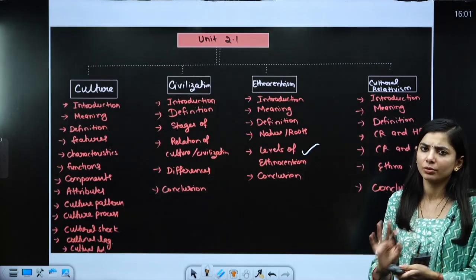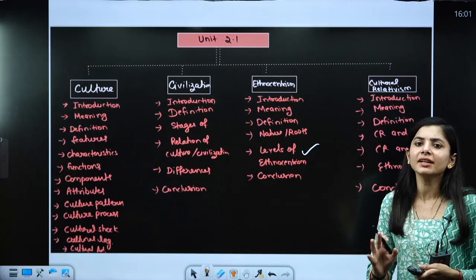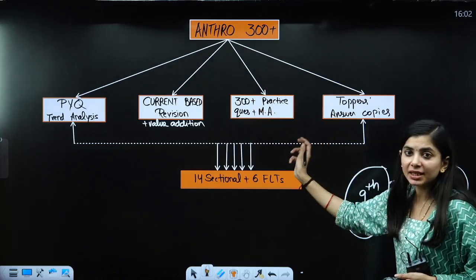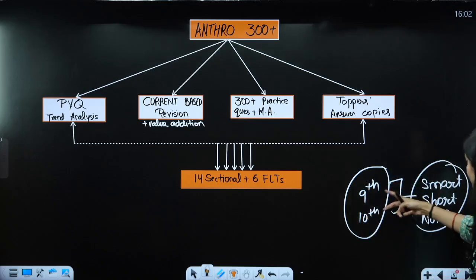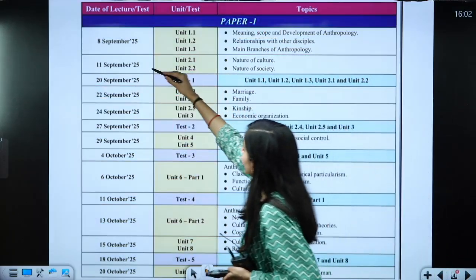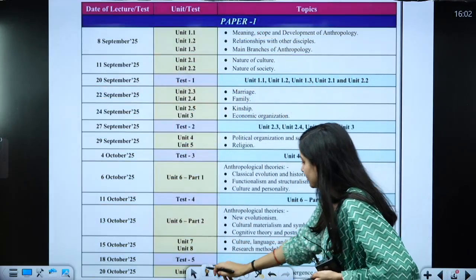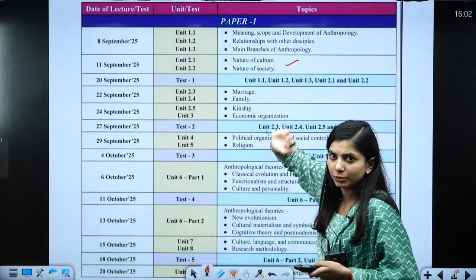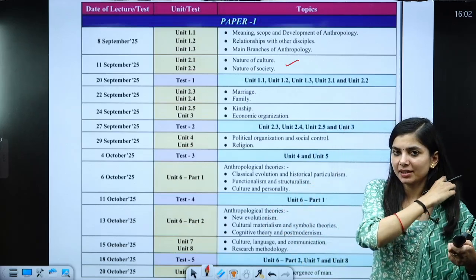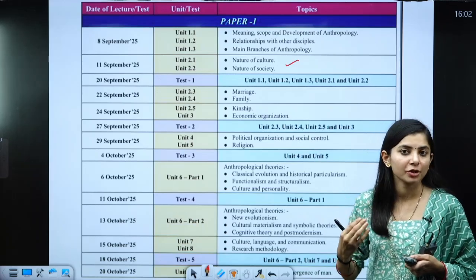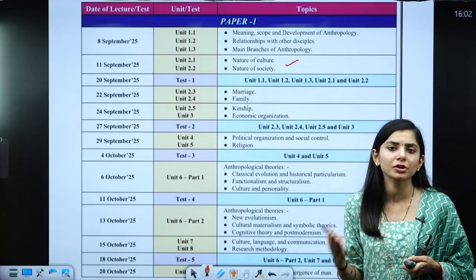So I will train you. Don't worry about that. I will train you how to prepare that. Once you have taken the class, within those 2 days you prepare your short notes. Then on 11th, you will have the next class, which includes unit 2.1, 2.2. The theme is going to be similar. Then again I will give you 2 days, during which you are going to prepare your short notes and submit them to me.